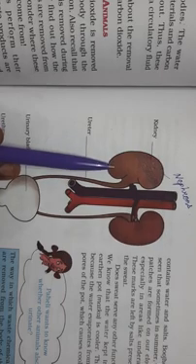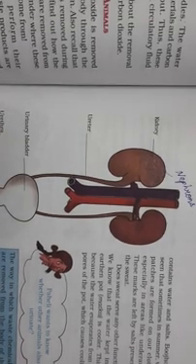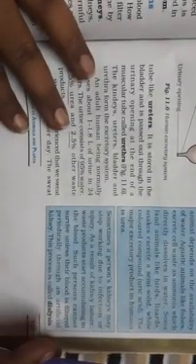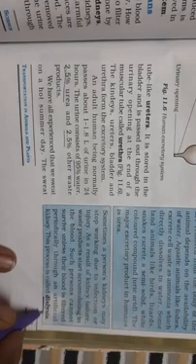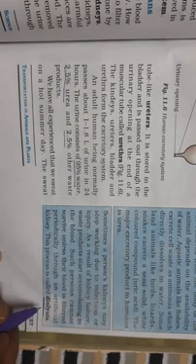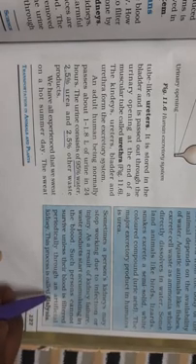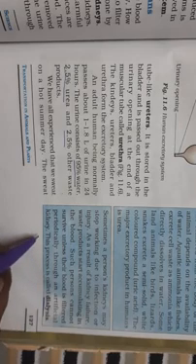So in this condition, the patient or the person whose kidneys are affected goes for a process which is called dialysis. What is it called? This process is called dialysis. So what is dialysis? Dialysis is a process in which blood is filtered periodically through an artificial kidney.